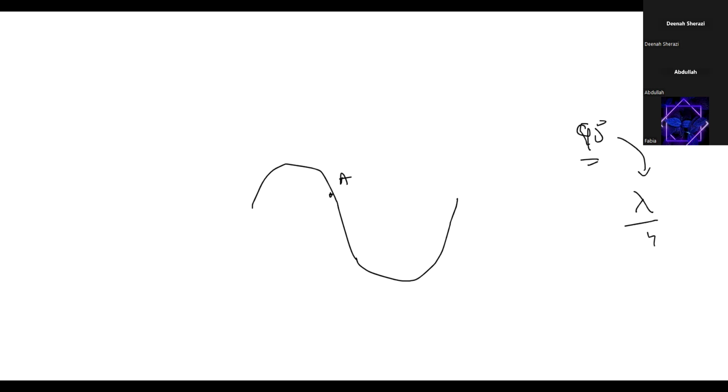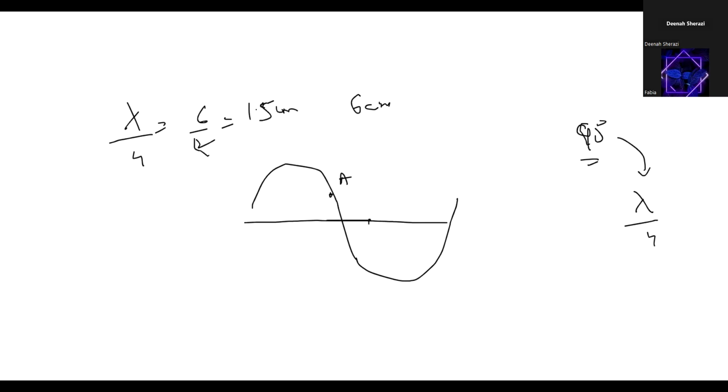So first we'll measure the length of this wave. For example, the length of the wave is 6 centimeter. So what is lambda by 4? Lambda by 4, 6 by 4, equals 1.5 centimeter. So we'll measure from this point 1.5 centimeter, and we mark another point X. Is it clear?